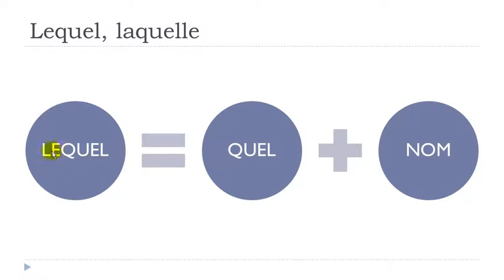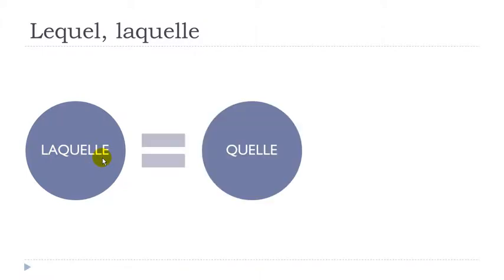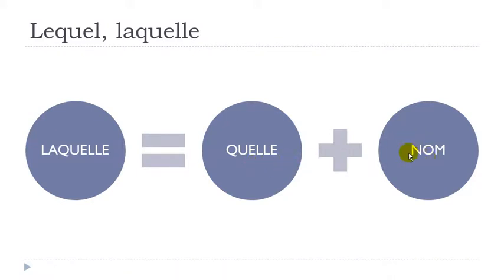Okay? Remember that in that case, we'll see that a bit later in this lesson, lequel will be for the singular masculine. Okay? Then let's see how it goes for the feminine form, singular as well. So it will be laquelle, okay? And then it will replace this quel, so "what", plus a noun, plus un nom, okay? So if you want to replace quel plus un nom in the feminine, then you will have to use laquelle. So this is the singular feminine form, okay?